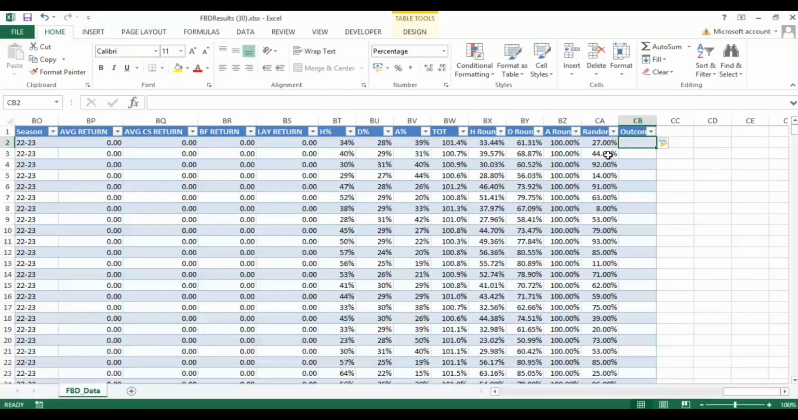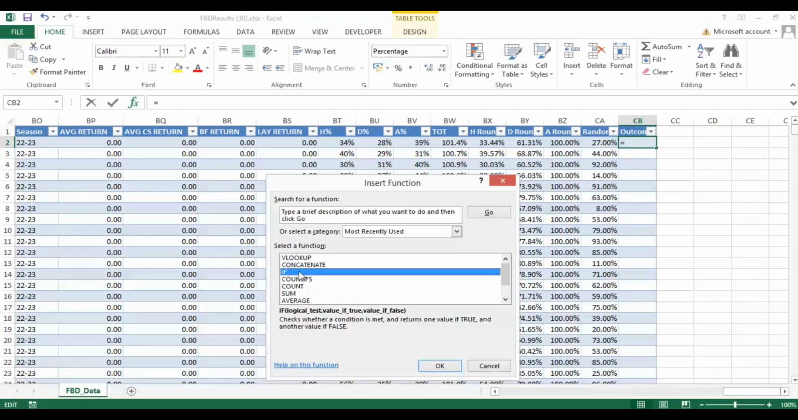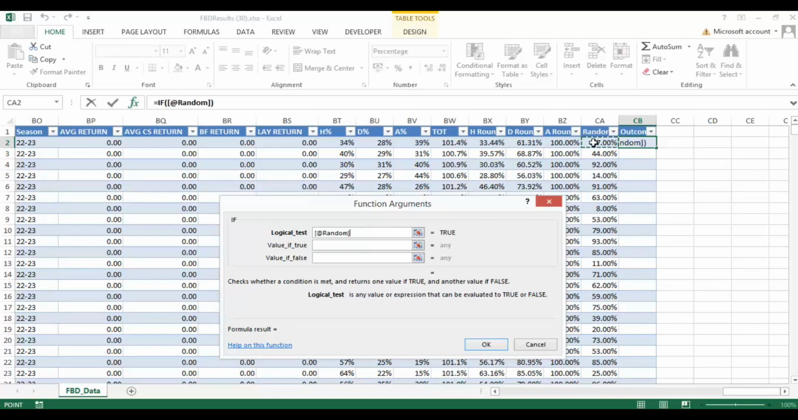So we're going to say outcome in here. And now what we're going to say is, let's put the IF function in: if that cell there is less than or equal to this, then it's a home win. If this is less than or equal to this one, then it's a draw, and anything else is an away win, and then put the brackets.